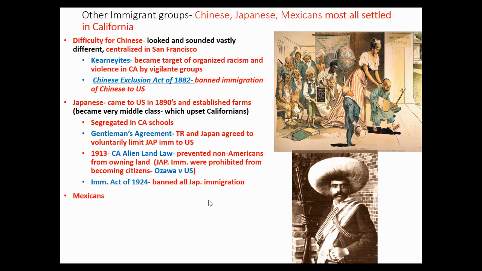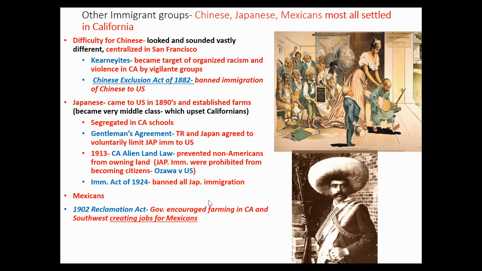And the last group are Mexicans, right? Now, what's the deal with Mexicans? As we mentioned before, they're actually being invited into the United States, right? Because we've banned Chinese immigration and we're not really letting the Japanese in anymore. The West needs to come up with another source of labor, and that's going to be Mexicans. In the 1902 Reclamation Act, the government is trying to irrigate farms in the West and create farming in states like California.